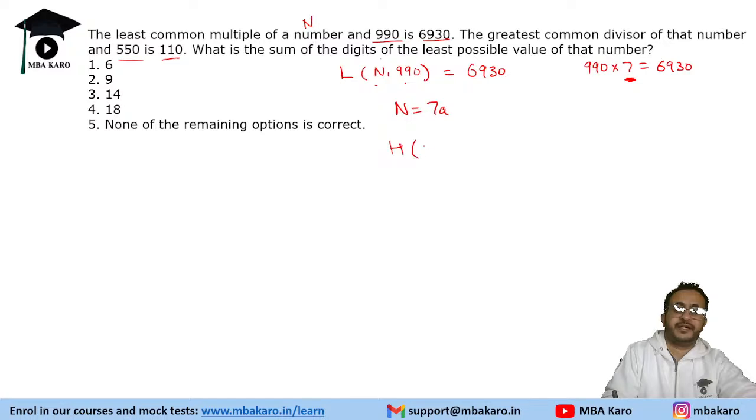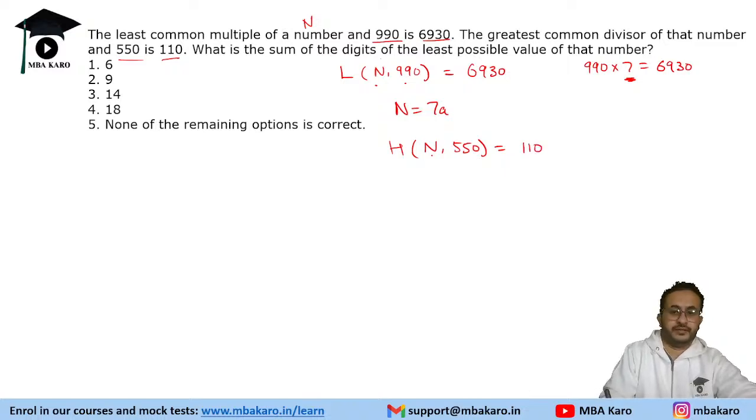Similarly, we are given that the HCF of n and 550 is equal to 110. So it means that n should be a multiple of 110 also, because the HCF being 110 means it is divisible by 110.